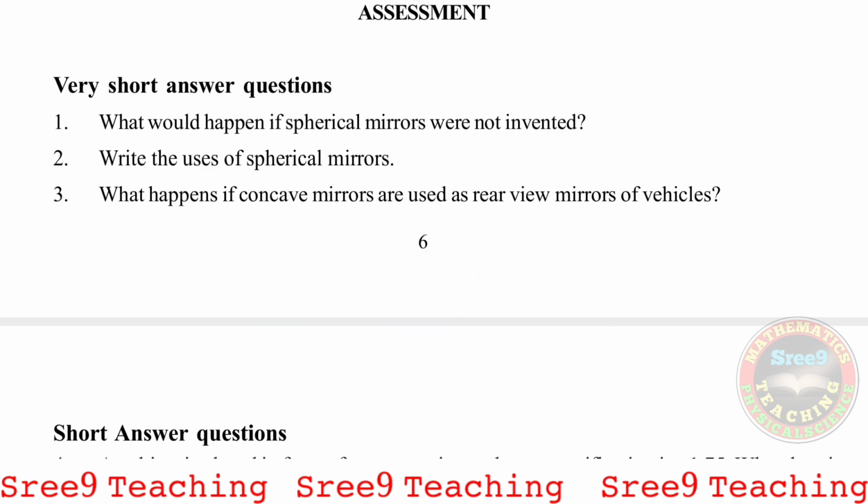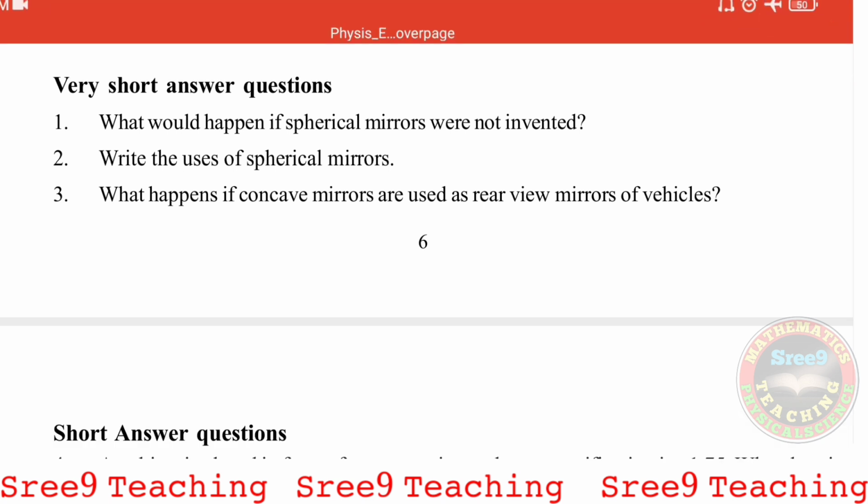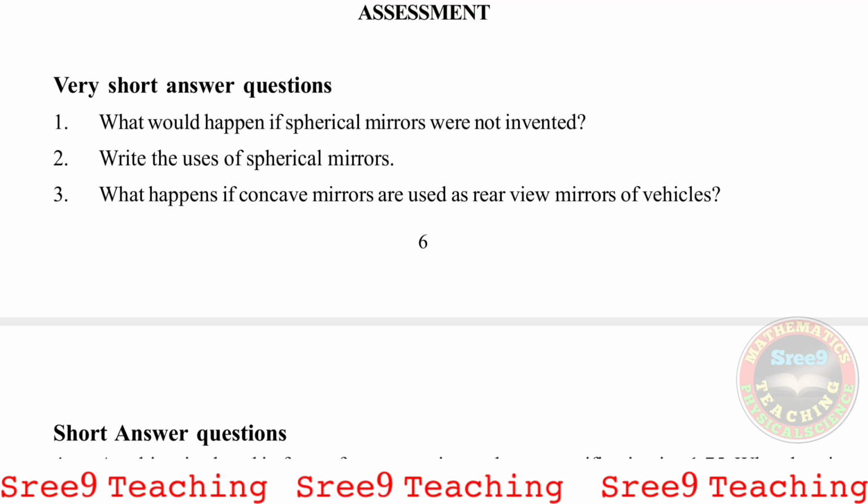First, 1 or 2 marks. First question, what would happen if spherical mirrors were not invented or not discovered? We already discussed the answer in the previous section. Okay, now second, write the uses of spherical mirrors. This answer is also there.